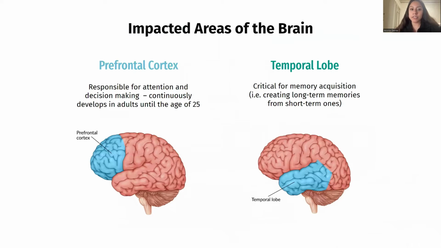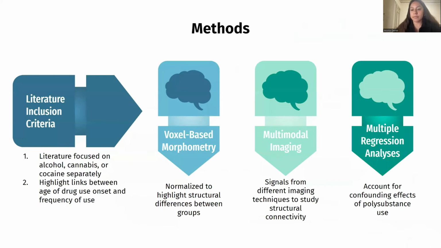The areas of the brain shown to be most impacted by substance abuse include the prefrontal cortex and the temporal lobe. For our literature review, we focused on papers that studied the effects of alcohol, cannabis, or cocaine use separately, as well as highlighted the links between age at drug use onset and frequency of use. The most common methods found across these papers include voxel-based morphometry, multimodal imaging, and multiple regression analysis.